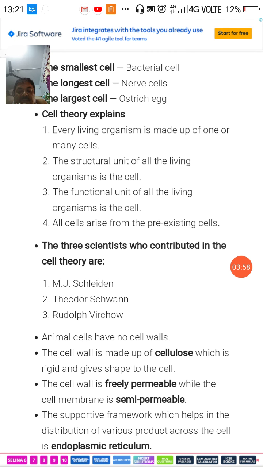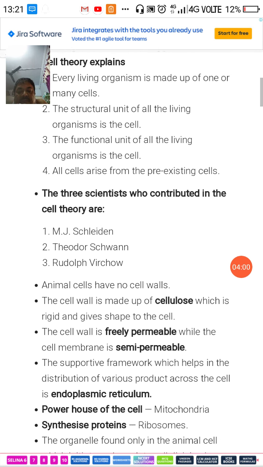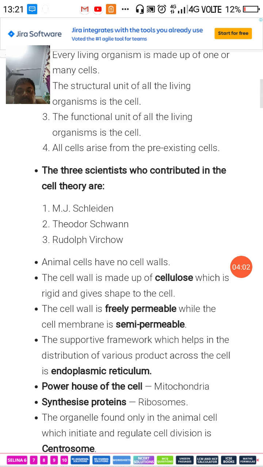Okay. So semi means half. It will allow something to pass. It will not allow everything to go inside. Okay. The supportive framework which helps in the distribution of various products across the cell is the endoplasmic reticulum.